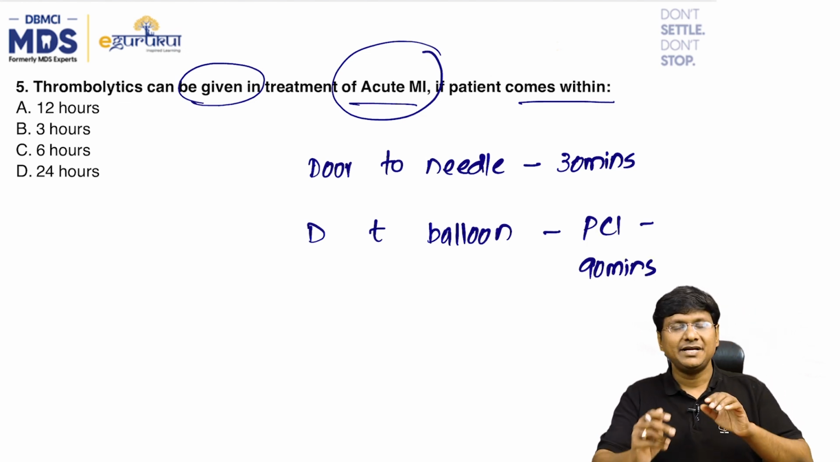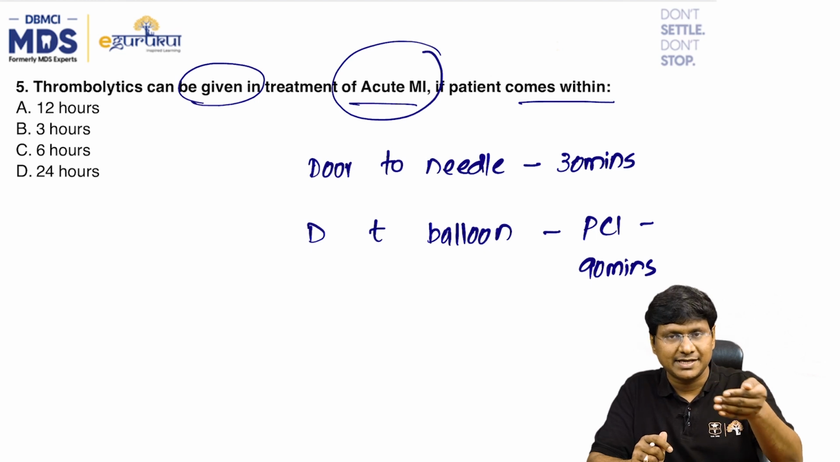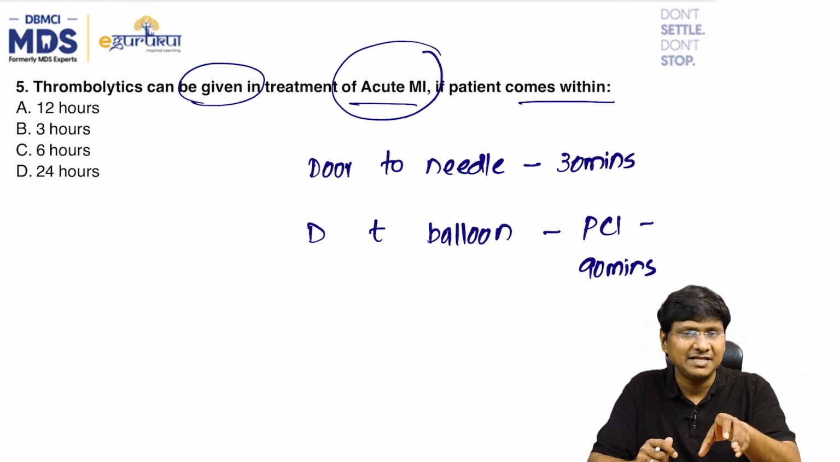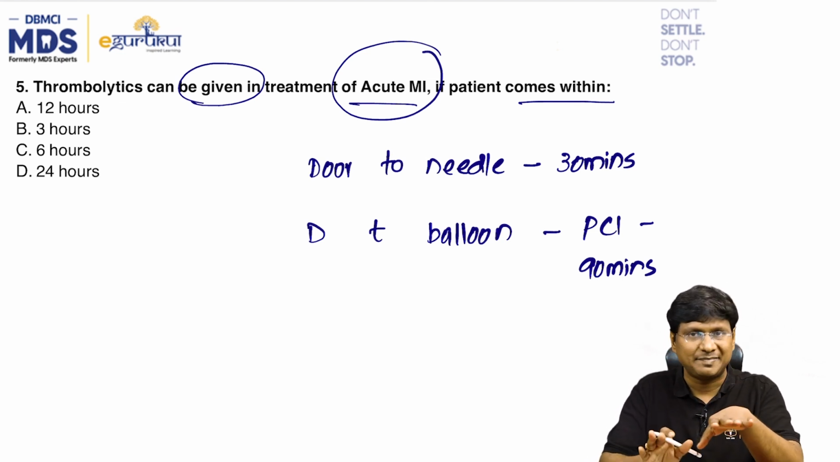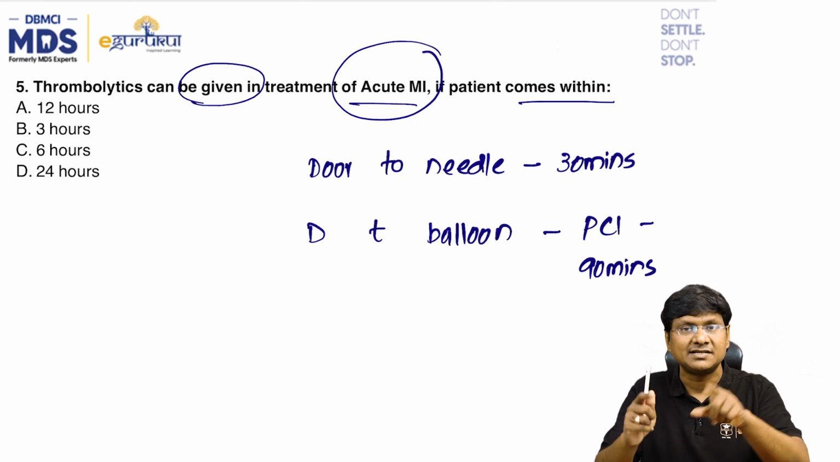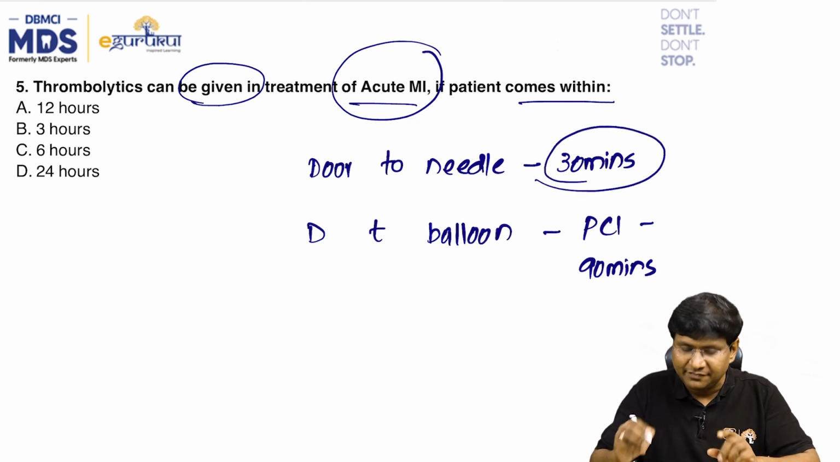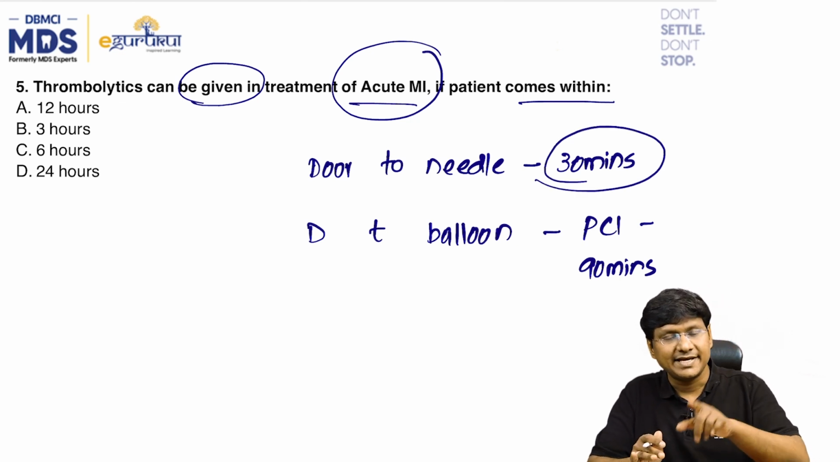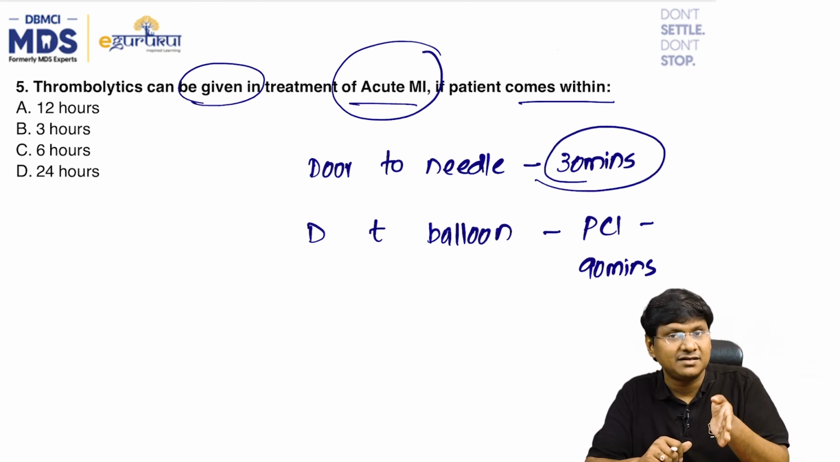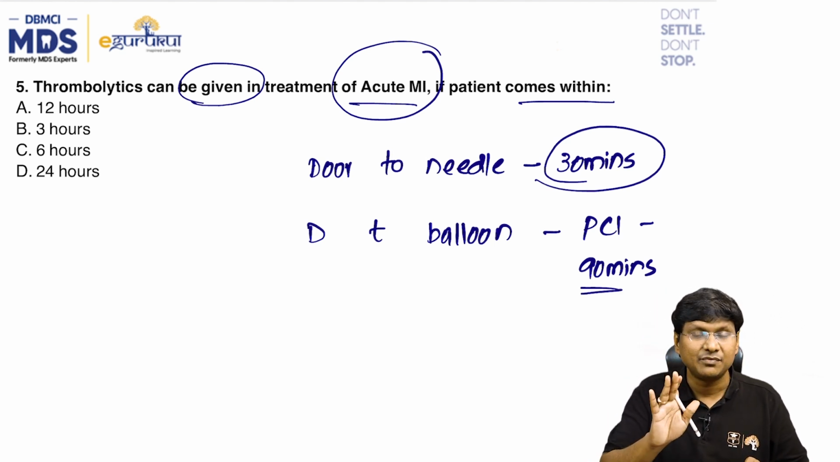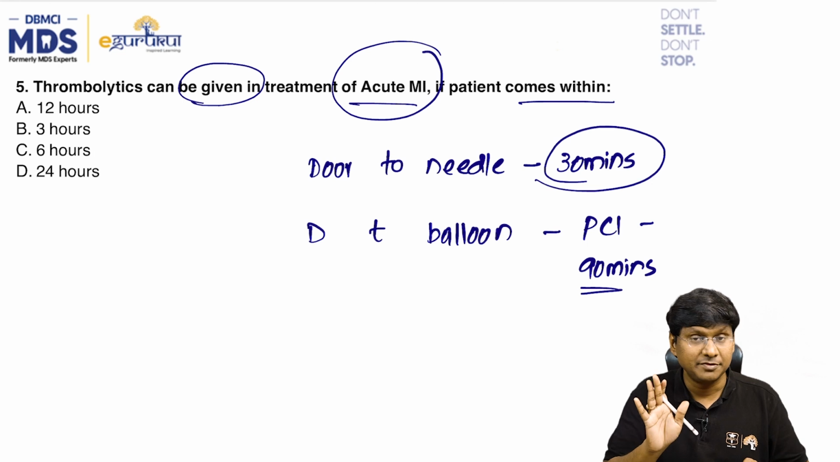That means the time at which the patient has entered into the hospital door, you have examined the patient, done an ECG, found it as an acute MI, counseled the patient and attendants, placed the needle and started the thrombolysis, that should be done within 30 minutes. Whereas in case of percutaneous coronary intervention, from the time he has entered into the hospital door until you have placed the balloon into the coronary artery and opened it, that should be within 90 minutes.